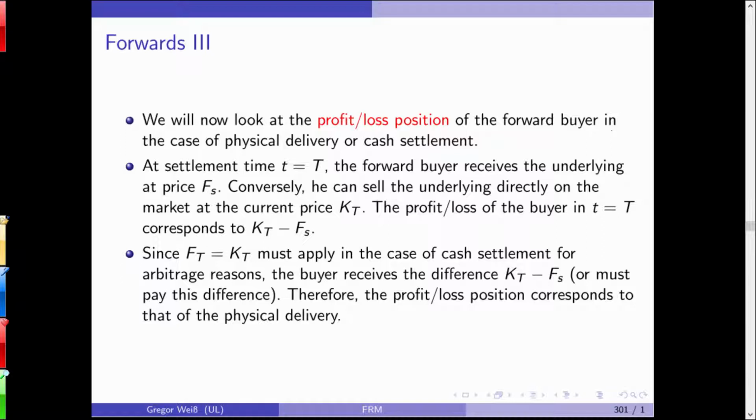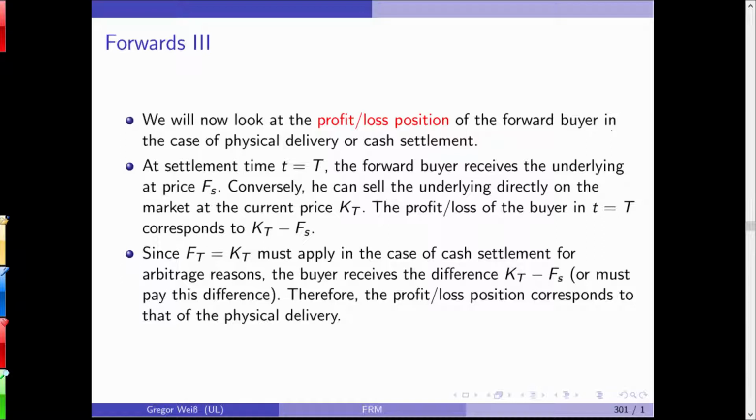Now, at settlement time, the forward buyer receives the underlying at price Fs. Conversely, he can sell the underlying directly on the market at the current price. So the profit or loss on this contract corresponds to the difference between the spot price minus the forward price.